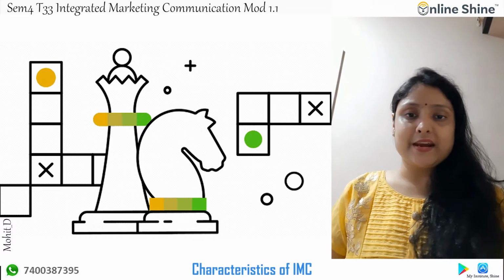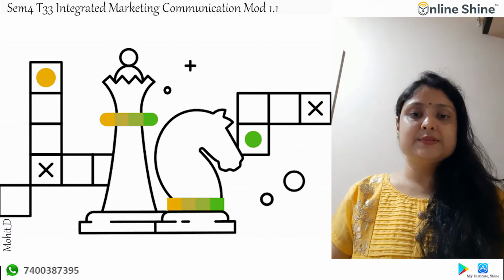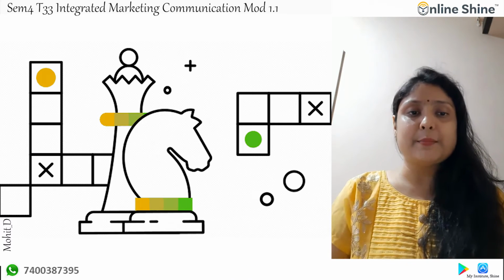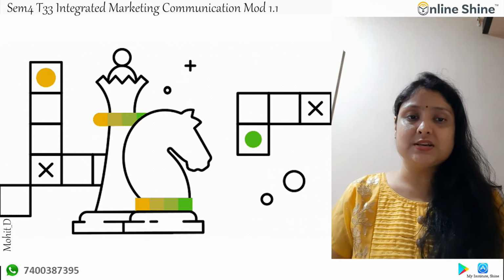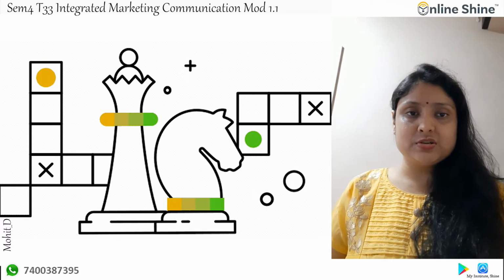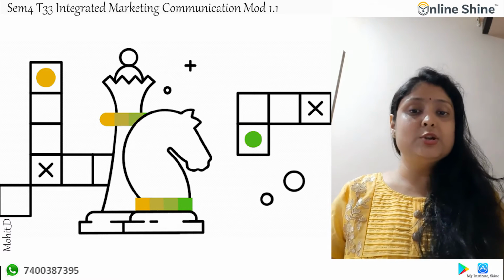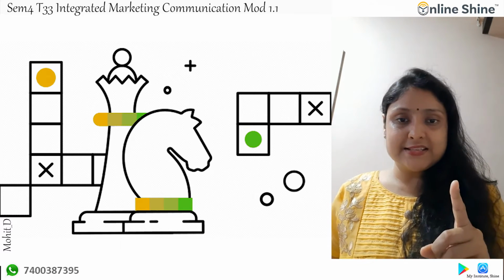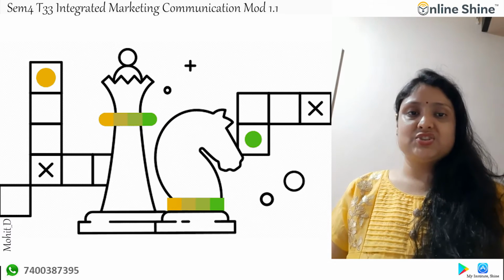Now, what are the characteristics of IMC? The first characteristic of IMC is that it brings about synergy, that is better use of communication funds. It balances the push and the pull strategy. It strategically integrates various functions of communication. By coordinating marketing communication, companies can avoid duplication and improve the company's ability to reach the right customer at the right place, at the right time and with the right message.